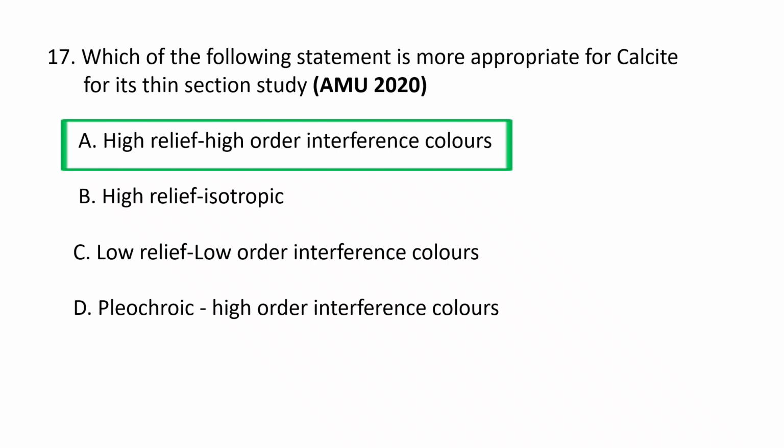In a thin section, calcite displays very high relief and very high order interference colors, which often appear as pale or pearl whites due to its extremely high birefringence, that is the difference between its refractive indices. The relief also exhibits a distinctive twinkling effect as the stage is rotated.